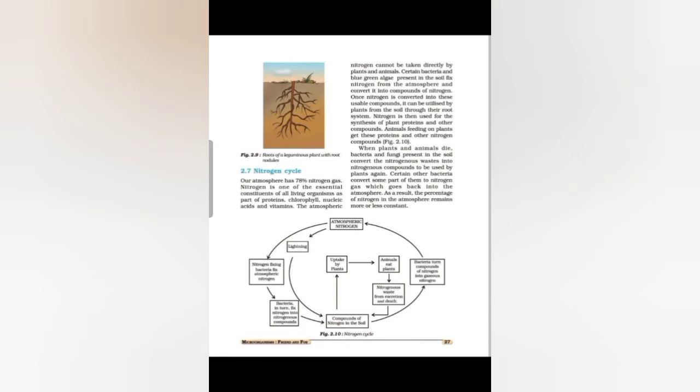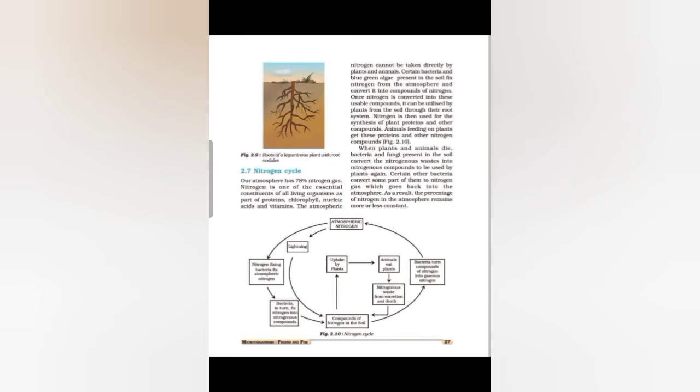The conversion of free atmospheric nitrogen into nitrogenous compounds is known as nitrogen fixation. So what is nitrogen fixation? The conversion of free atmospheric nitrogen into nitrogenous compounds is known as nitrogen fixation. Nitrogen fixation is a part of the nitrogen cycle. And what is the nitrogen cycle? The cyclic process of nitrogen being fixed, used by plants and animals and later returned to the atmosphere is referred to as the nitrogen cycle.